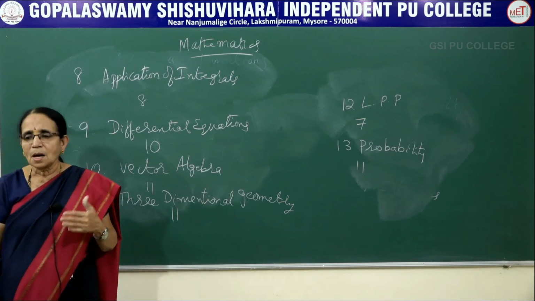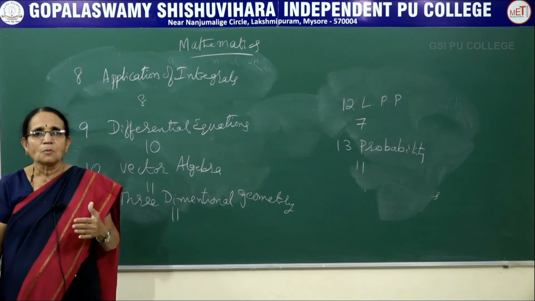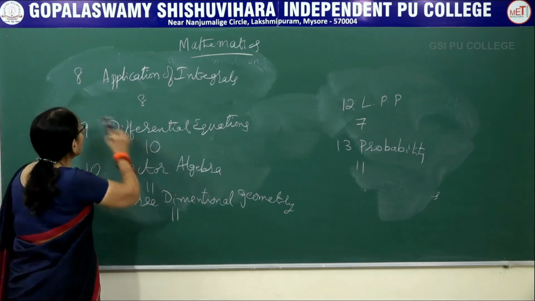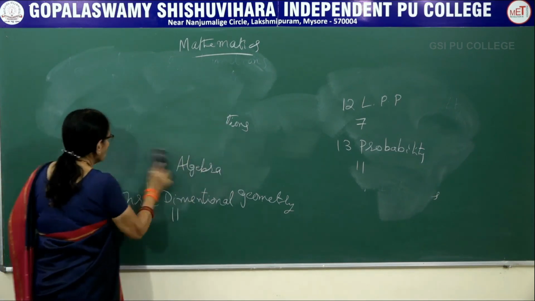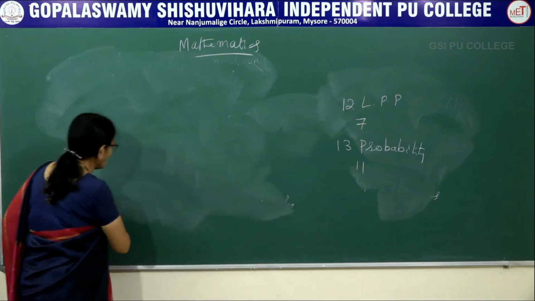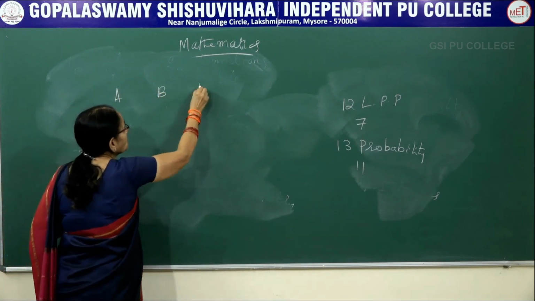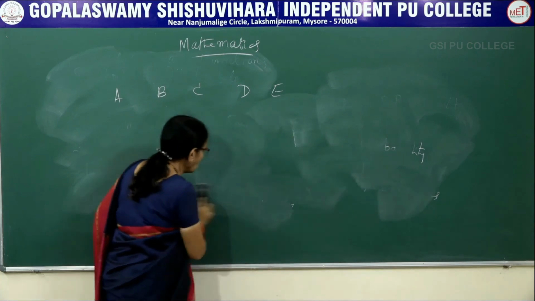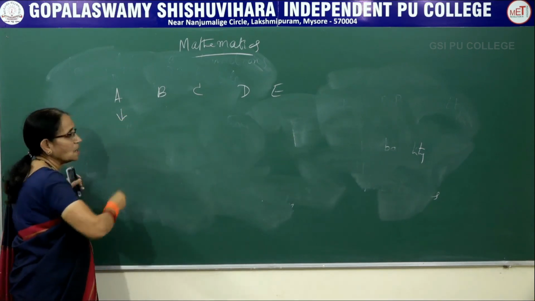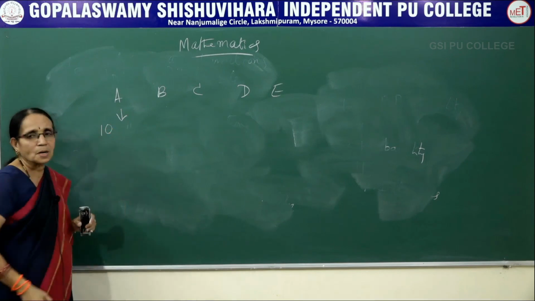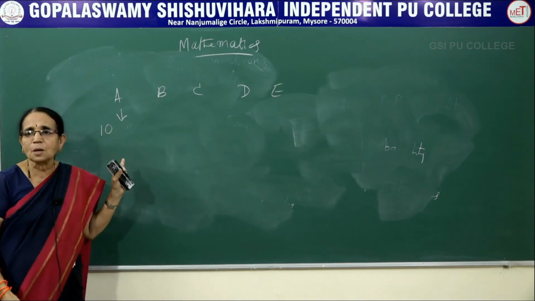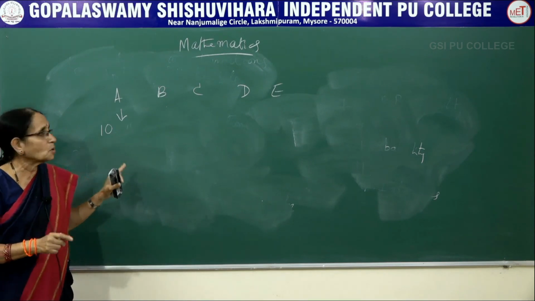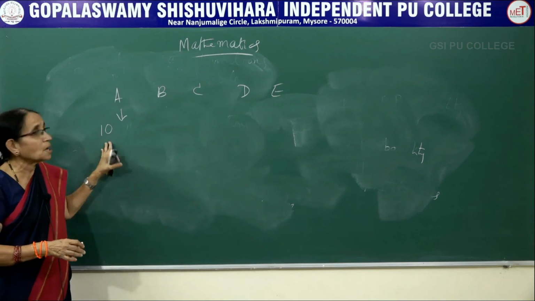Now let us discuss the question paper. What would be the type of question paper? How to answer them? In the question paper there are 5 parts: A, B, C, D and E. First, Part A has 10 questions and all of them have to be answered. There is no choice in this one and each one carries 1 mark. So 10 questions carry 10 marks here.